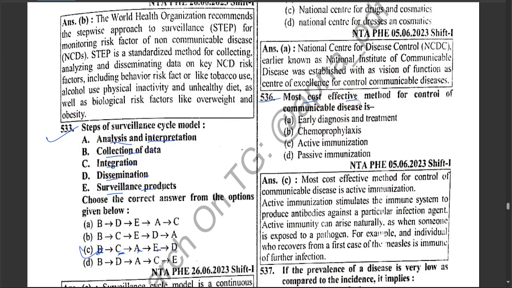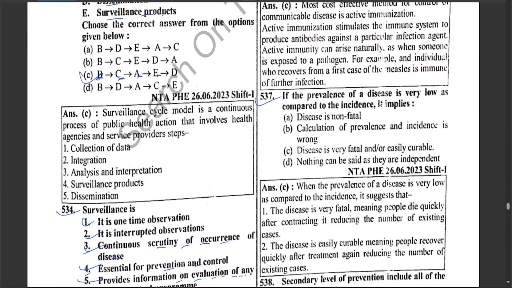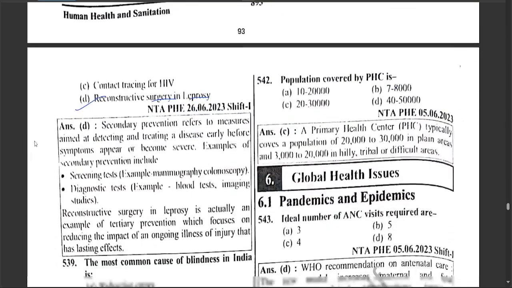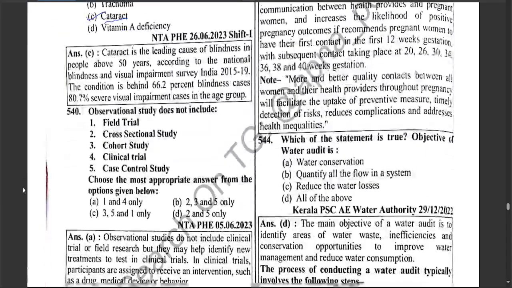NCDC stands for National Centre for Disease Control. The most cost-effective method for control of communicable disease is active immunization. If the prevalence of a disease is very low as compared to incidence, it implies the disease is very fatal or easily curable. Secondary level of prevention includes all of the following except reconstructive surgery in leprosy. The most common cause of blindness in India is cataract.